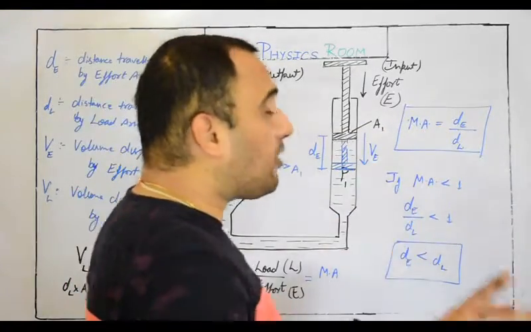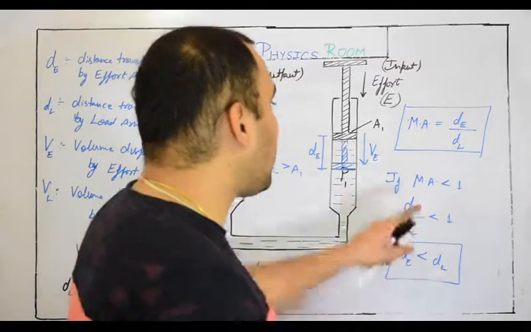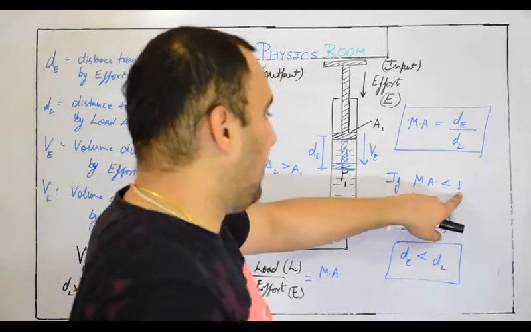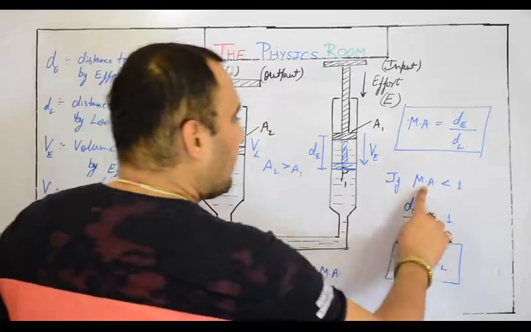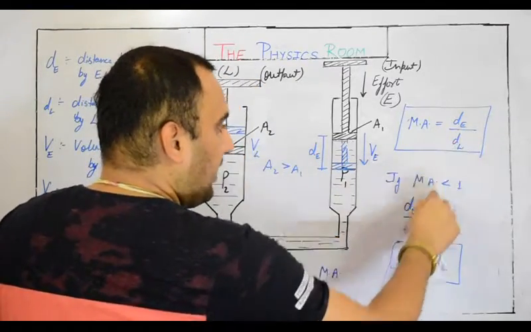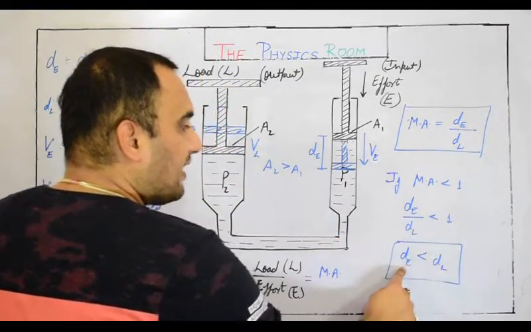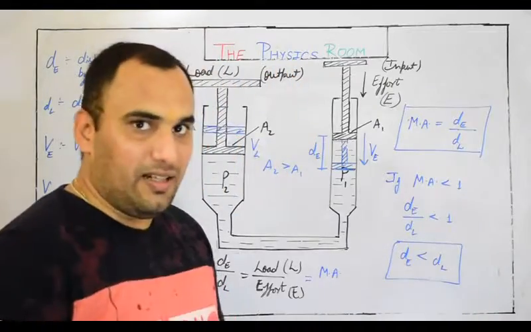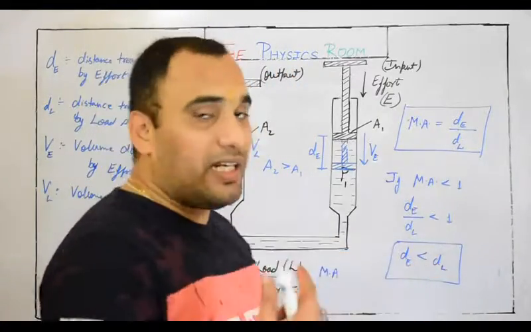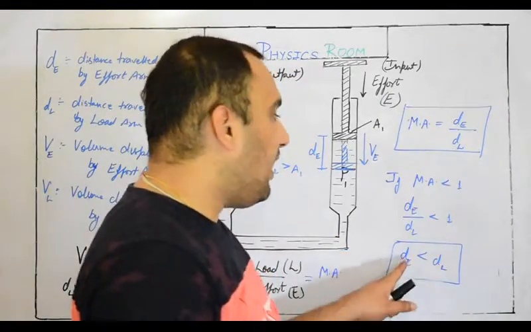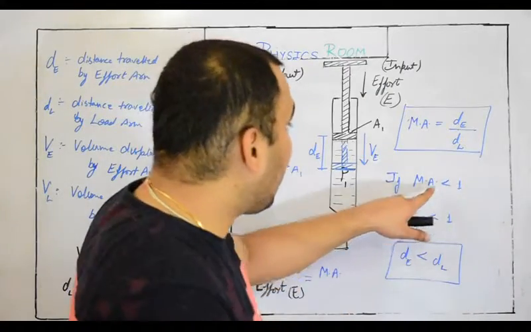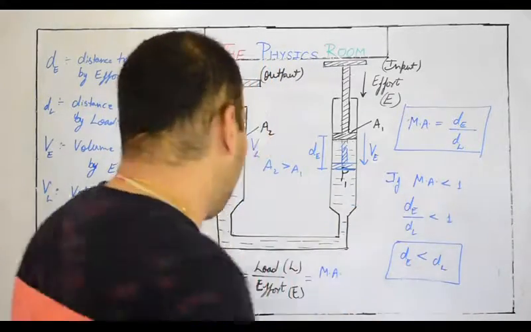Now we are talking about the case in which mechanical advantage is less than 1. So dE by dL is also less than 1, or dE is less than dL, meaning the load arm will travel a greater distance as compared to the effort arm.